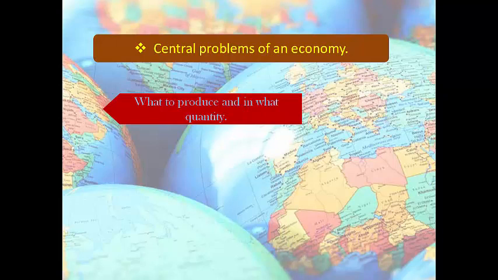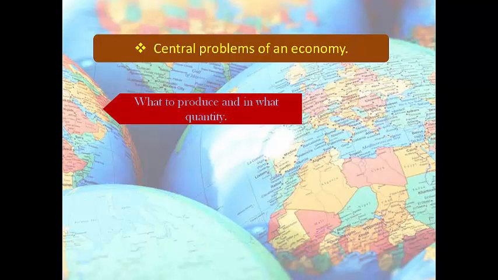It is the problem of choosing which commodities should be produced and in what quantities. There are limited resources, and thus producers cannot produce all the goods in an economy. So every economy has this problem of what to produce and quantity of goods to be produced.